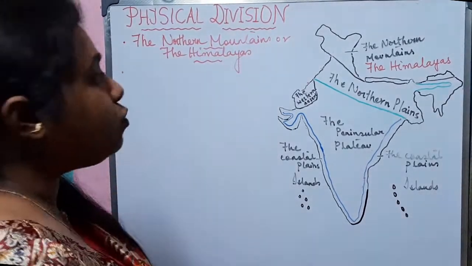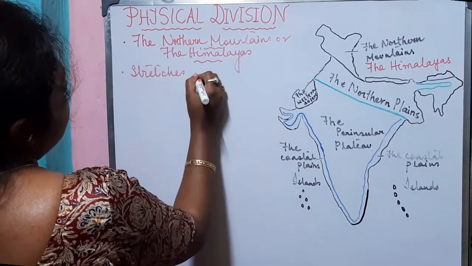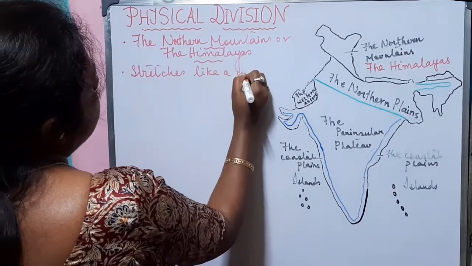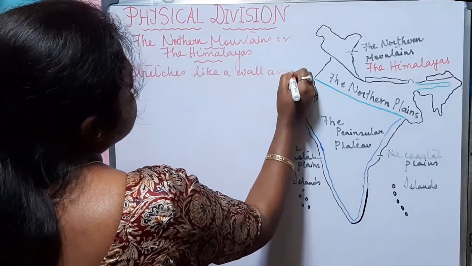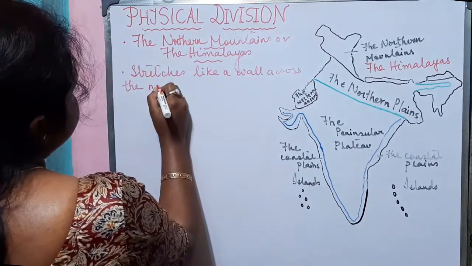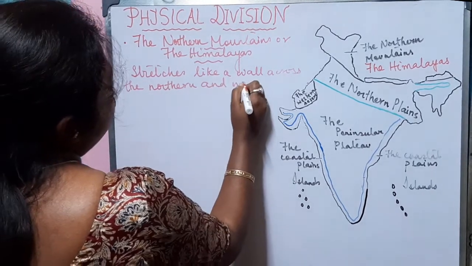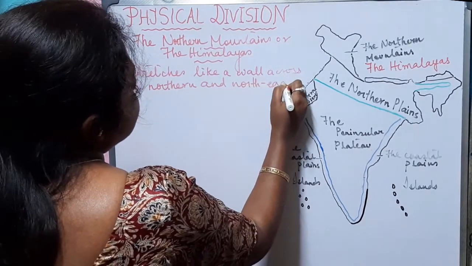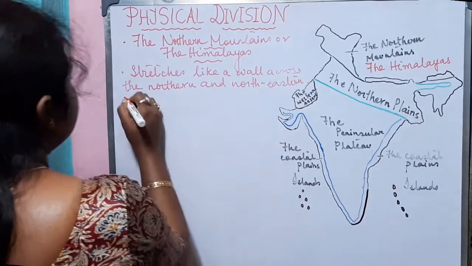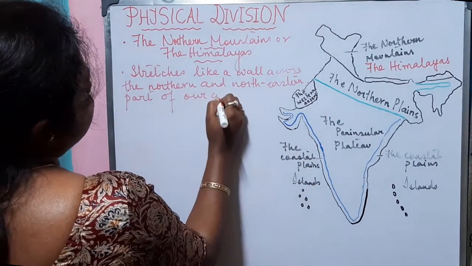The northern mountains stretch like a wall across the northern and northeastern part of our country.